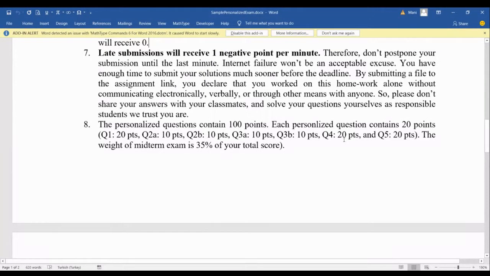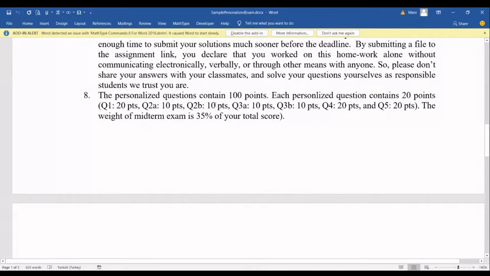So don't postpone it until the last moment, because from time to time it happens that you may face an internet access problem or something like that, or a problem with your computer. It happens to all of us. That's why avoid submitting your work at the last minute, like most of you are doing for your weekly assignments. That's definitely not suggested.